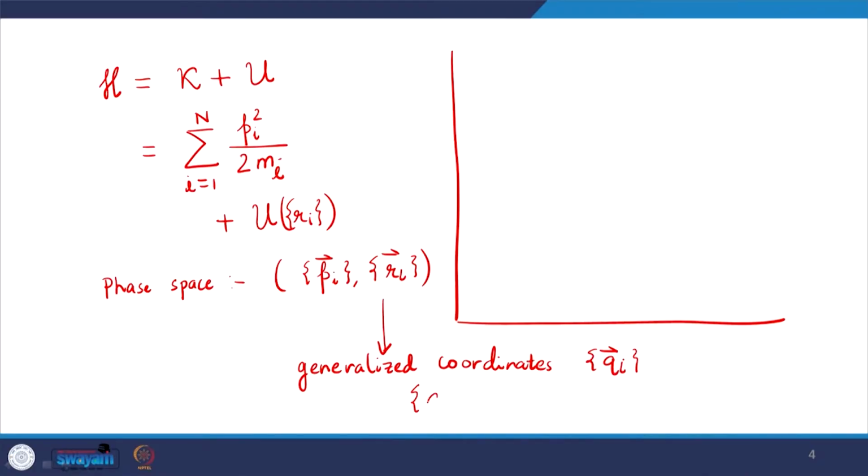And the reason why we could do that is because different coordinate systems are related by coordinate transformation, right. So, yes, the r_i values and the q_i values, let us say if I compare the Cartesian and cylindrical coordinates, would be different, but they are related still by some kind of coordinate transformation, right. So, I can always write the coordinates in any coordinate system as a function of the coordinates in the Cartesian system by some sort of a coordinate transformation.